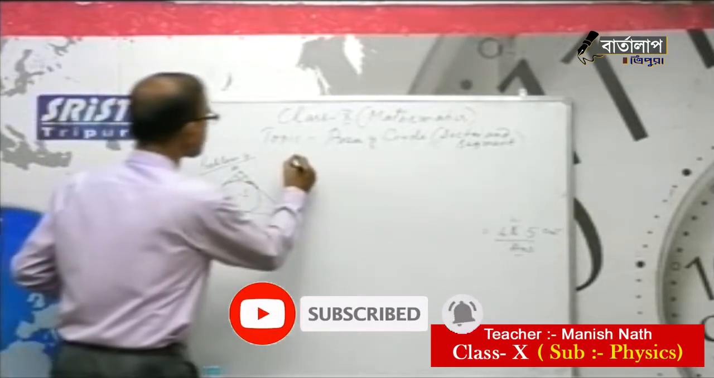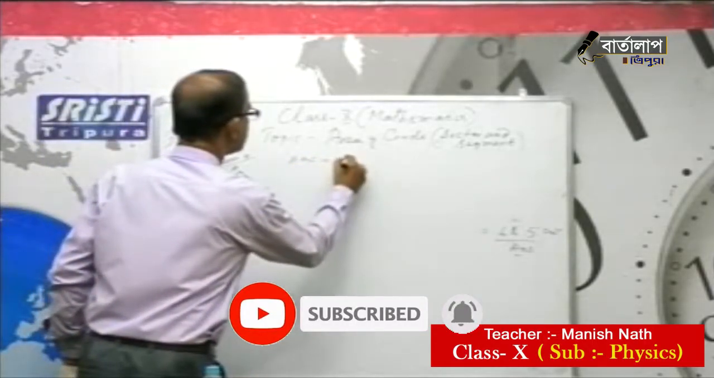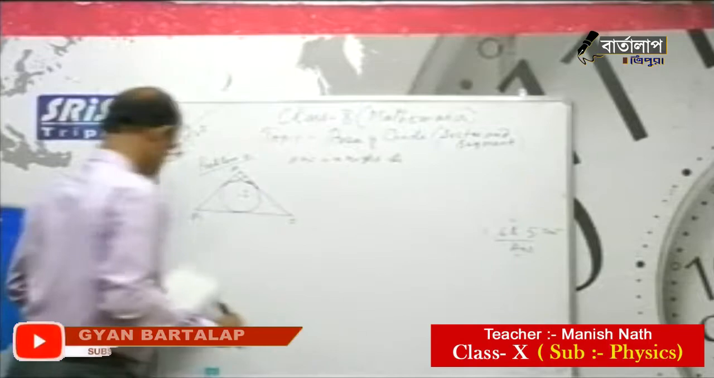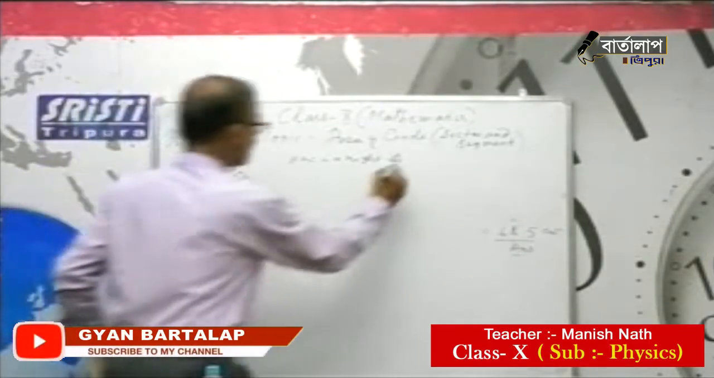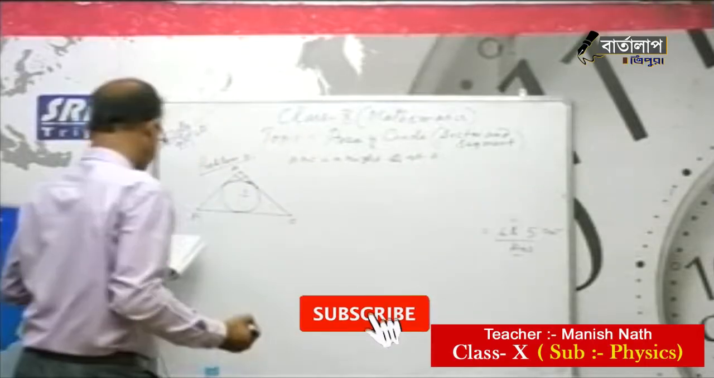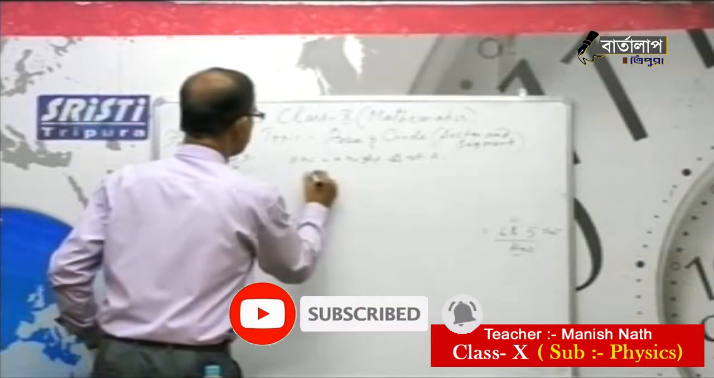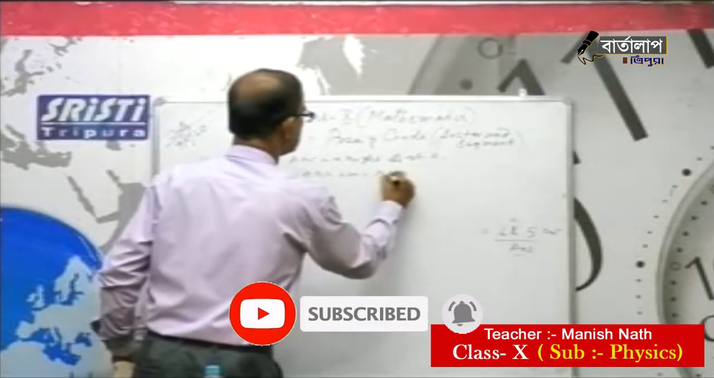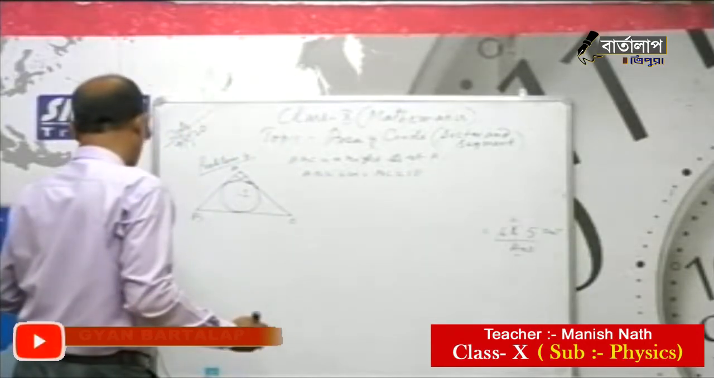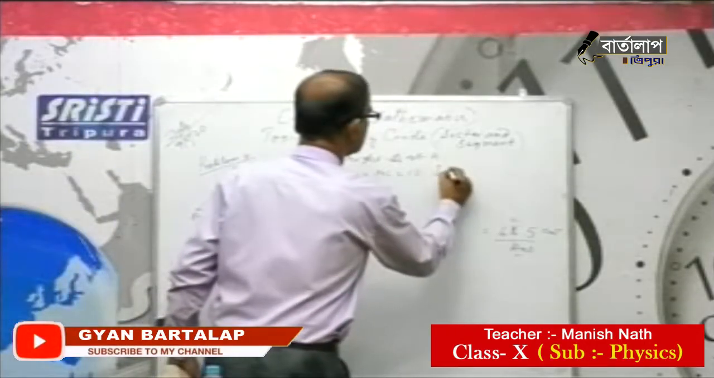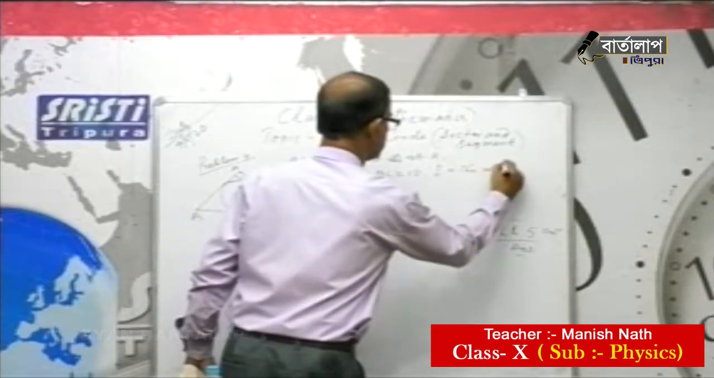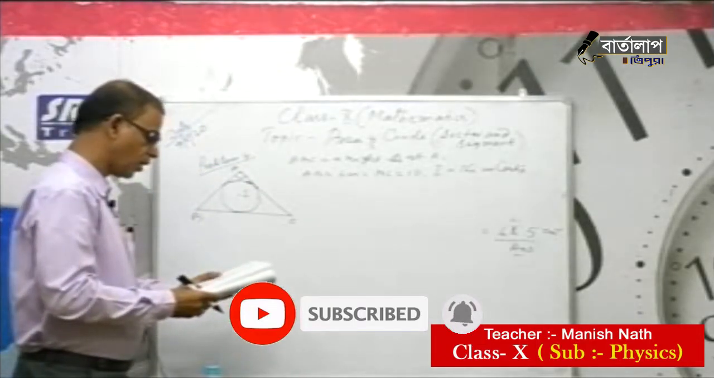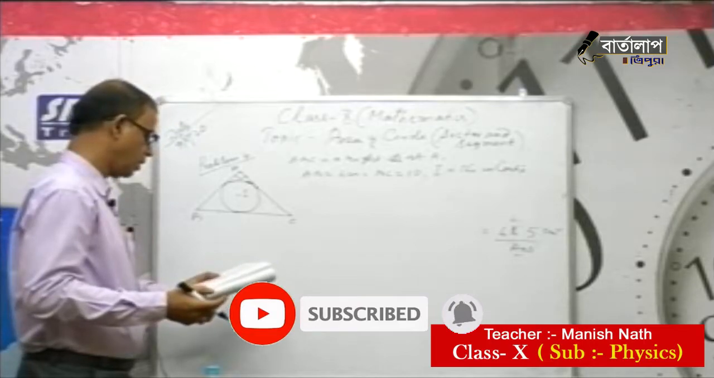ABC is a right triangle, right angle at A, AB equal to 6 centimeter, BC 10, and I is the incenter. I is the incenter of triangle ABC. So what to find out? Find the area of the shaded part.